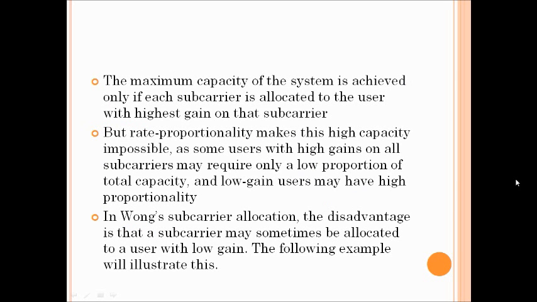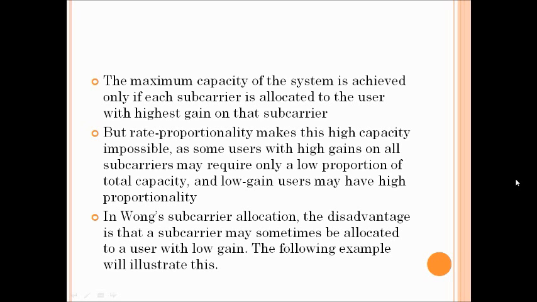The maximum capacity of the system is achieved only if each subcarrier is allocated to the user with the highest gain on that subcarrier. But the rate proportionality makes this high capacity impossible, as some users with high gains on all subcarriers may require only a low proportion of the total capacity, and low gain users may have high proportionality.